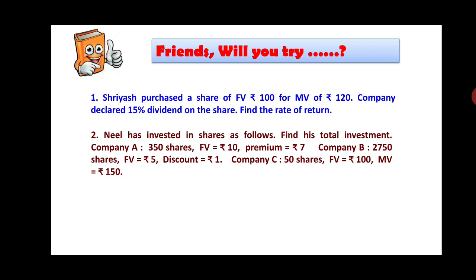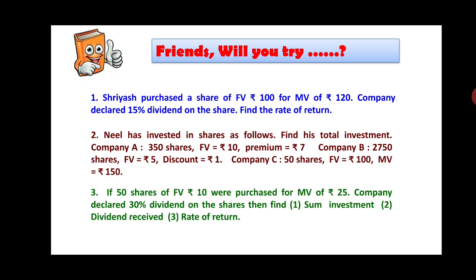Second one, Neil has invested in shares as follows. Find its total investment. Company A 350 shares, face value 10, premium is rupees 7. Company B 2750 shares whose face value is 5 rupees and discount rupees 1. Company C 50 shares, face value rupees 100 and market value rupees 150. Third, if 50 shares of face value rupees 10 were purchased for market value of rupees 25, company declared 30% dividend on the shares, then find first sum investment, second dividend received, third rate of return.